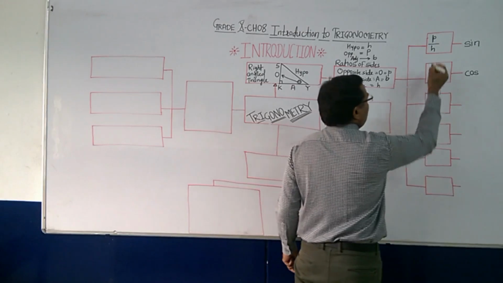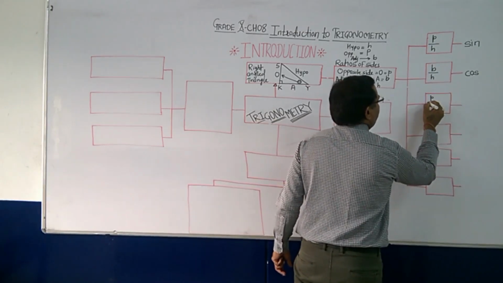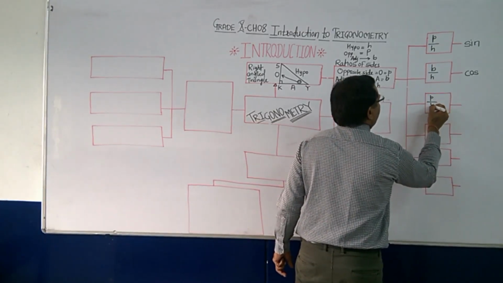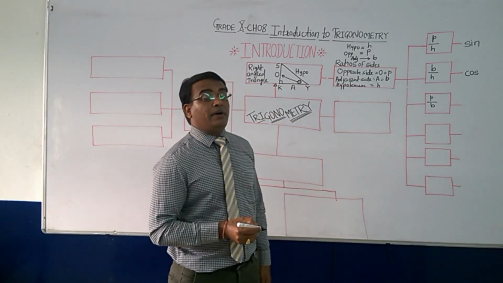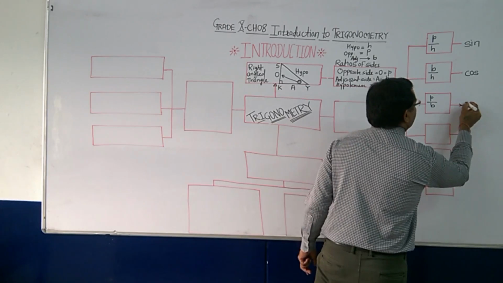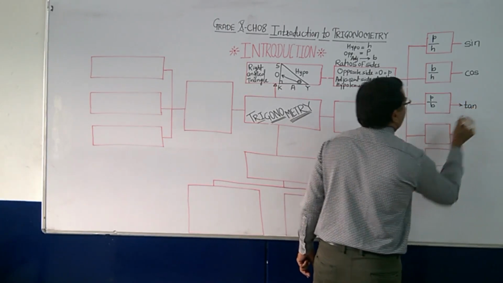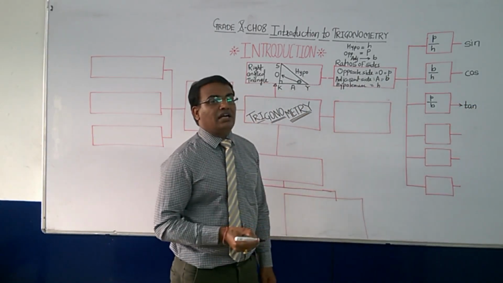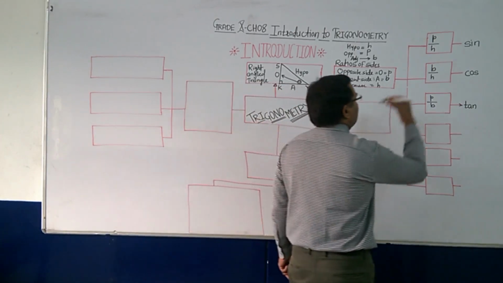Then the next thing is what? Third ratio, perpendicular upon base. Perpendicular upon base is known as tangent. That is in short tan. Then the next one is what?